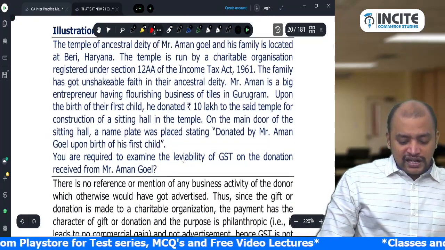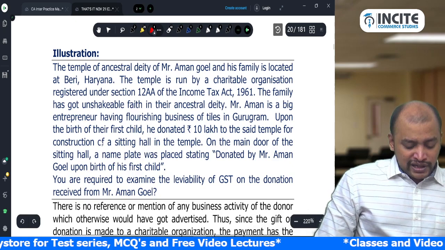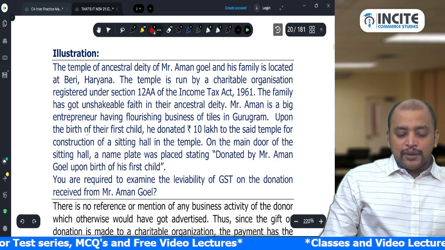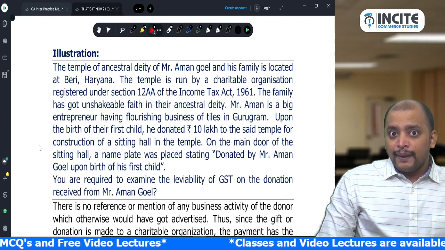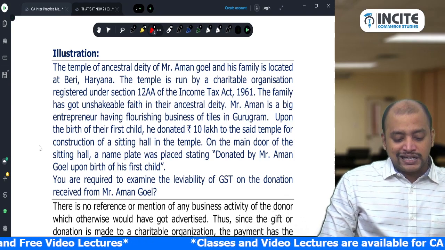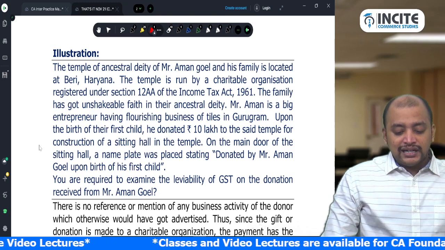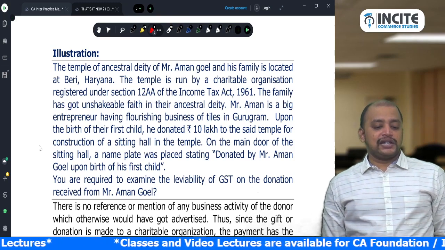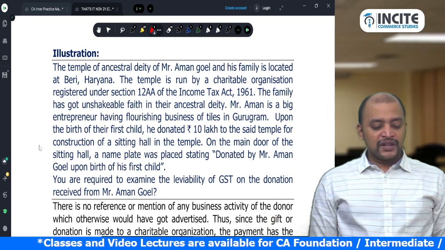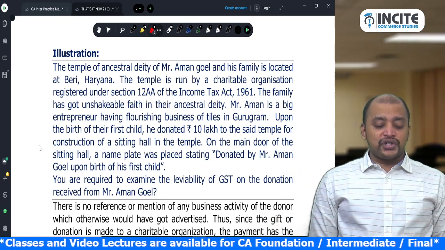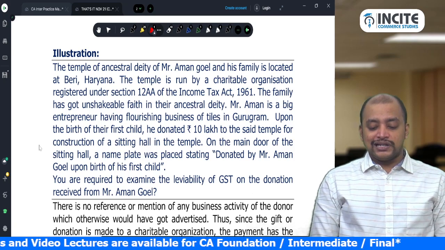And there is one question related to this, have a look into this. The temple of ancestral deity of Mr. Aman Goyal and his family is located at Beri, Haryana. The temple is run by a charitable organization registered under 12AA of the Income Tax Act 1961. The family has unshakable faith in their ancestral deity.